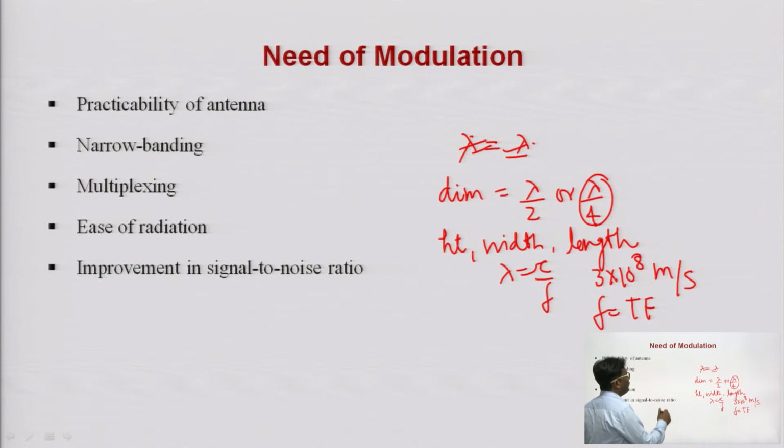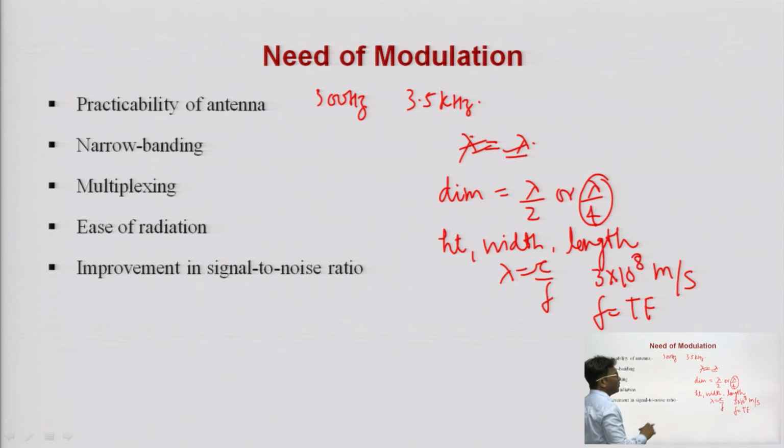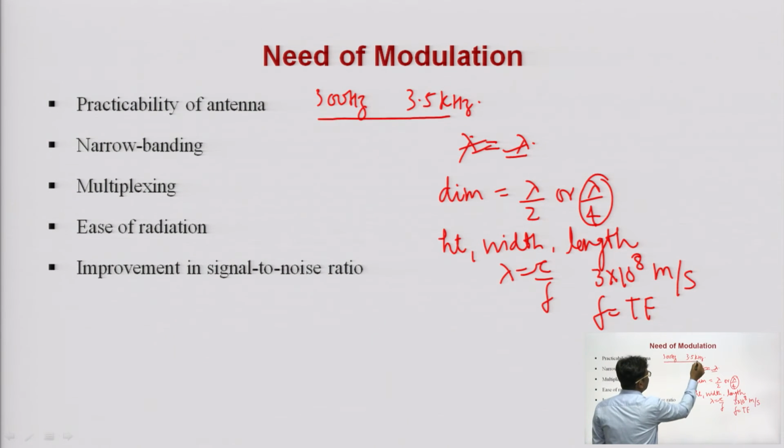Suppose we do not go for modulation, for example, if I take my speech signal which contains frequency components between 300 hertz to 3.5 kilohertz without modulation, this range is the baseband range, the baseband information or modulating signal.